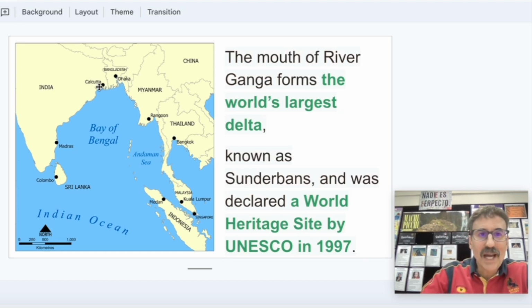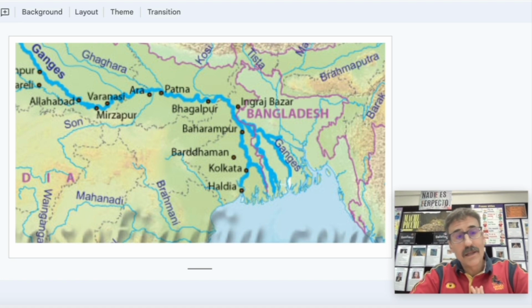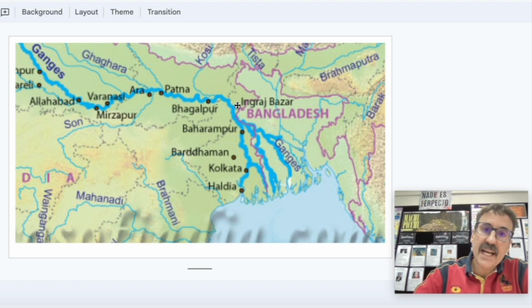Okay, we have Calcutta here, and this is something that got me a little bit confused, because I always knew that the Ganga River passed by Calcutta. I also knew that the Ganga River finished in the Bay of Bengal in Bangladesh.